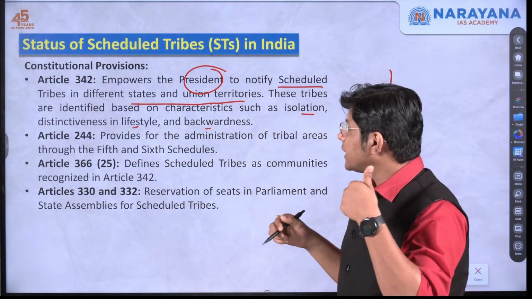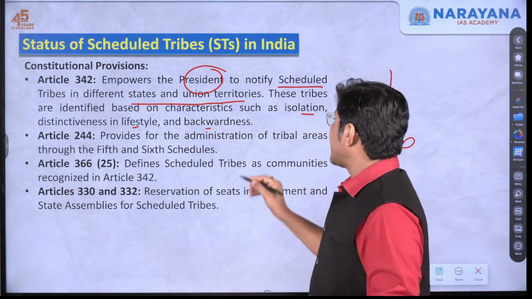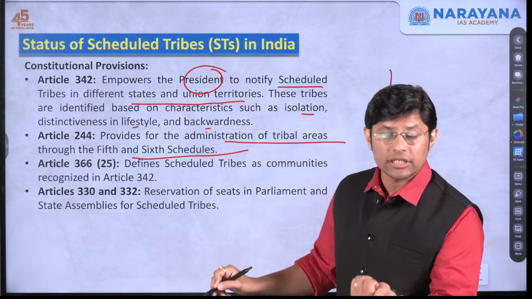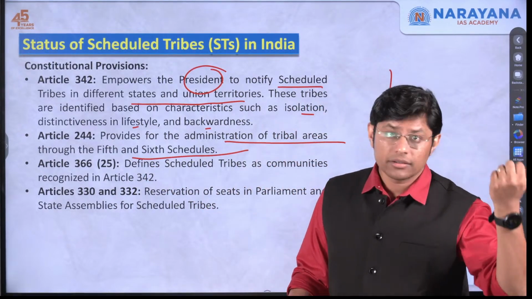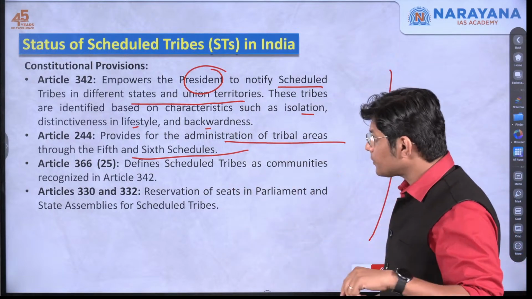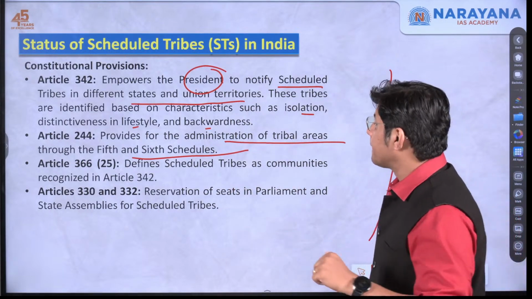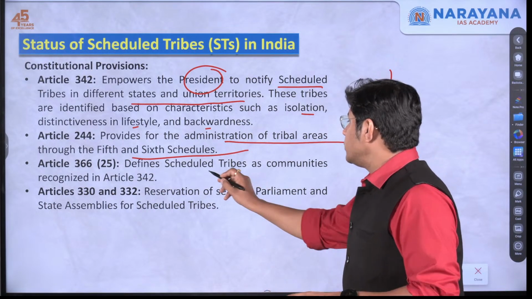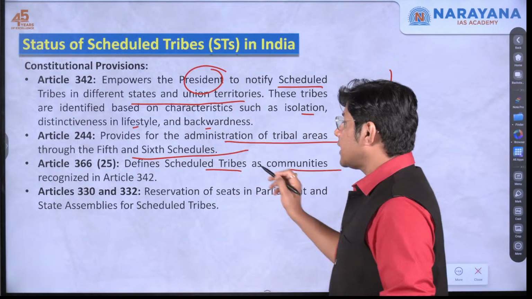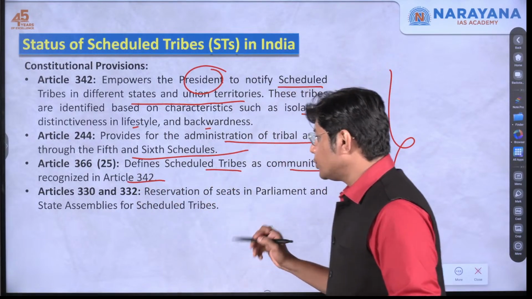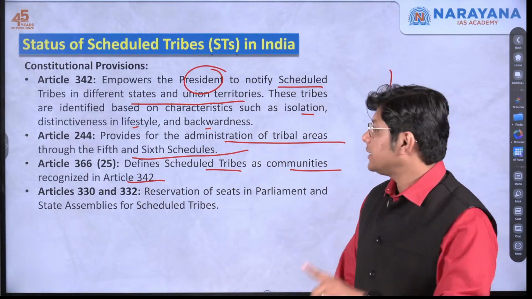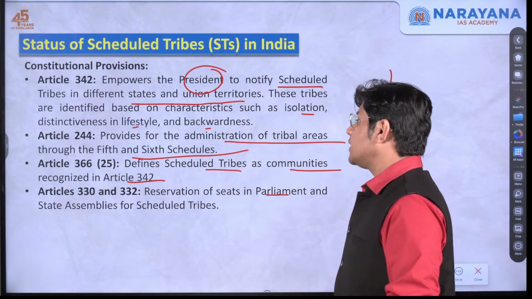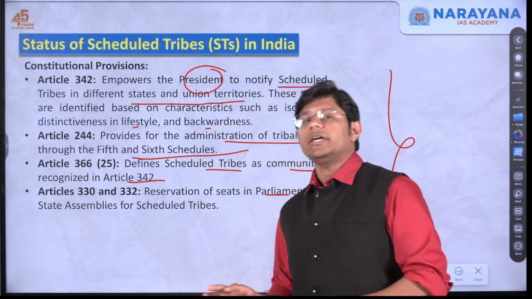Article 244 provides for the administration of tribal areas through the 5th and the 6th schedule that we discussed in the earlier talk. Article 366 defines scheduled tribes as communities recognized in Article 342. Articles 330 and 332 provide reservation of seats in parliament and state assemblies for the scheduled tribes.